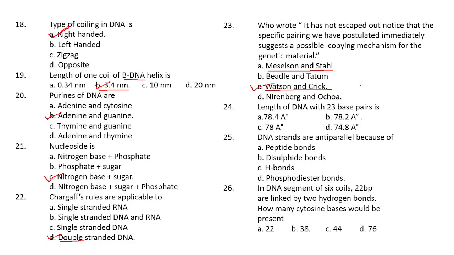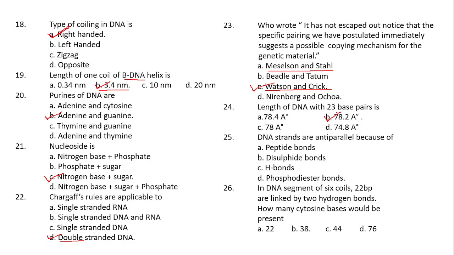Length of the DNA with 23 base pairs is 3.4 angstrom multiplied with 23 base pairs. So the answer will be 78.2 angstroms. So option B is the proper one here.